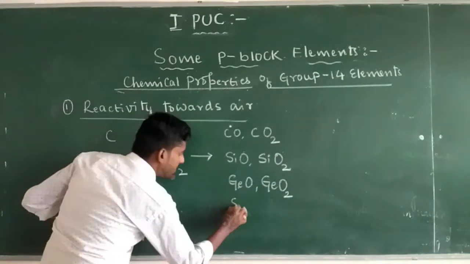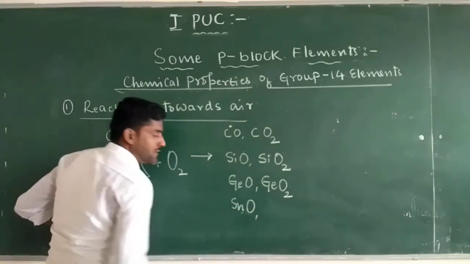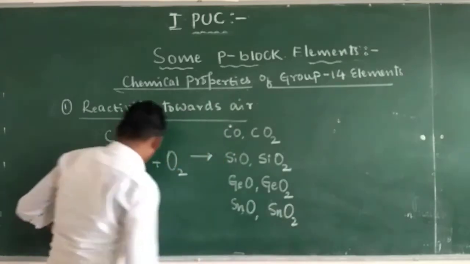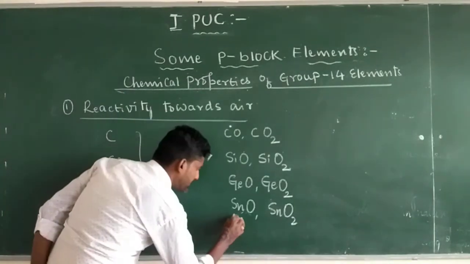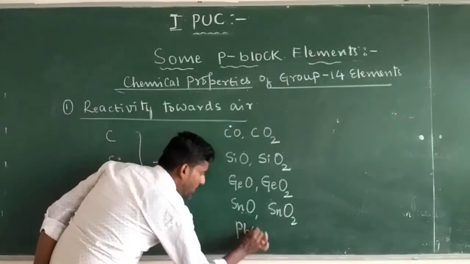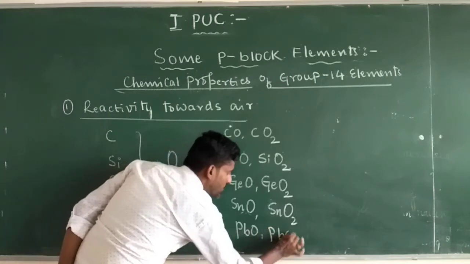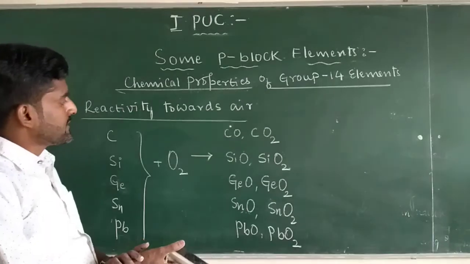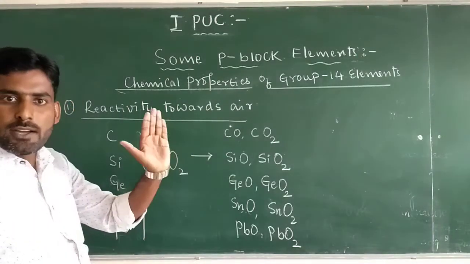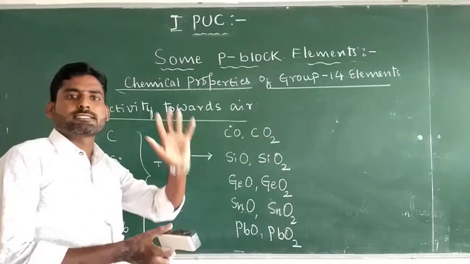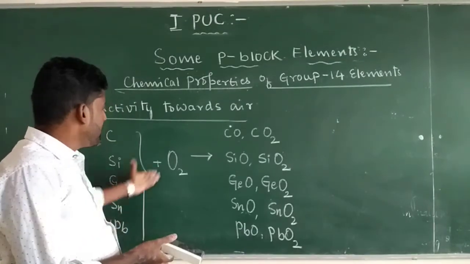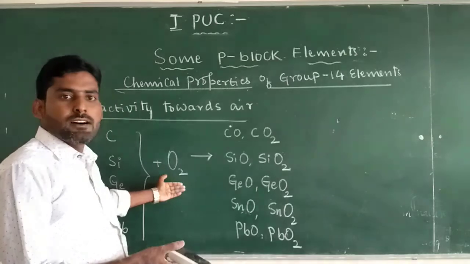Similarly, SnO, tin monoxide, tin dioxide, and PbO and PbO2. So like this, both monoxides and dioxides are formed when group 14 elements react with oxygen.